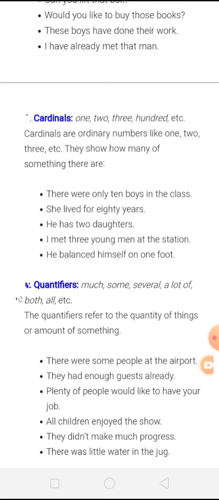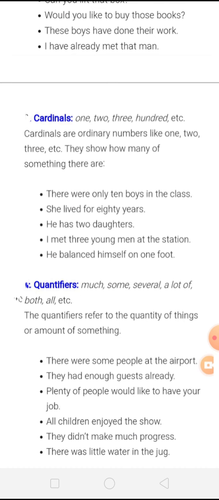She lived for 80 years. He has 2 daughters. I met 3 young men at the station. He balanced himself on one foot. So here you can see that where the word is indicating the number in a sentence, how many persons or things there are, we will consider it as cardinals. We will consider them as cardinal determiners, right?